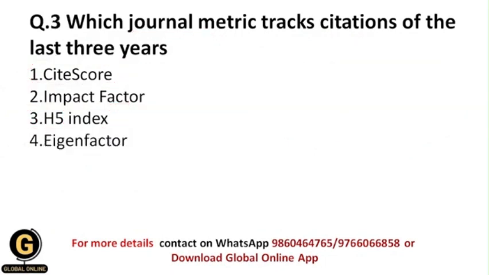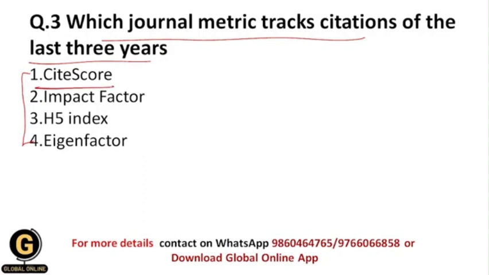Next is, which journal metric tracks citations of the last 3 years? Now here again they have given you the names of certain journal metrics, and from these journal metrics, which is the journal metric which tracks citations of the last 3 years.